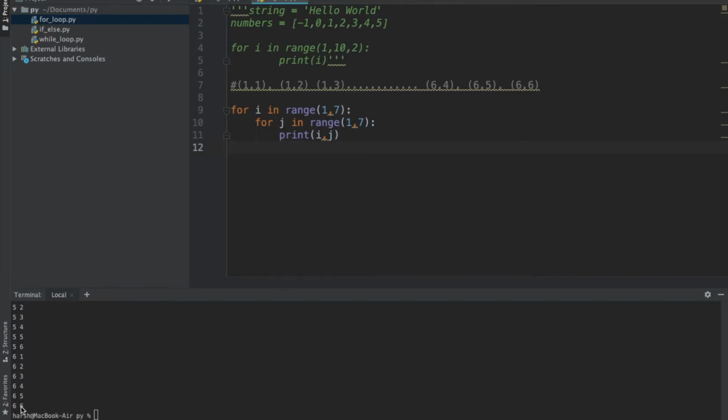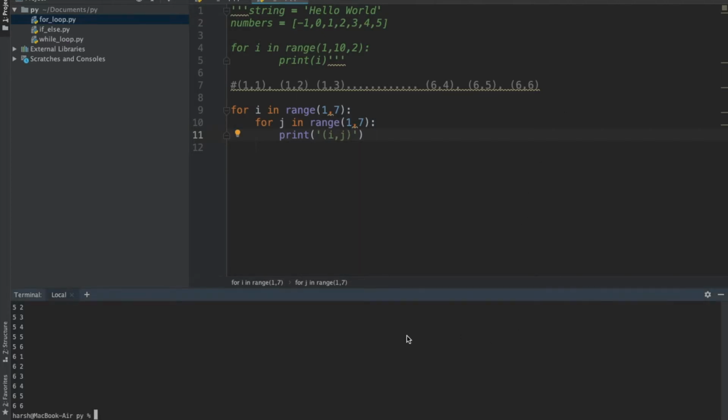This here 6-6 scenario is a single possible outcome for my event. Now I want my output in this format: bracket, the outcome of dice 1, comma, the outcome of dice 2, bracket closed. How can I generate my output in this format? So if I want to print the output in my desired format, let's just write how we want to display our values, which is bracket i comma j. This is how we want to display our output.